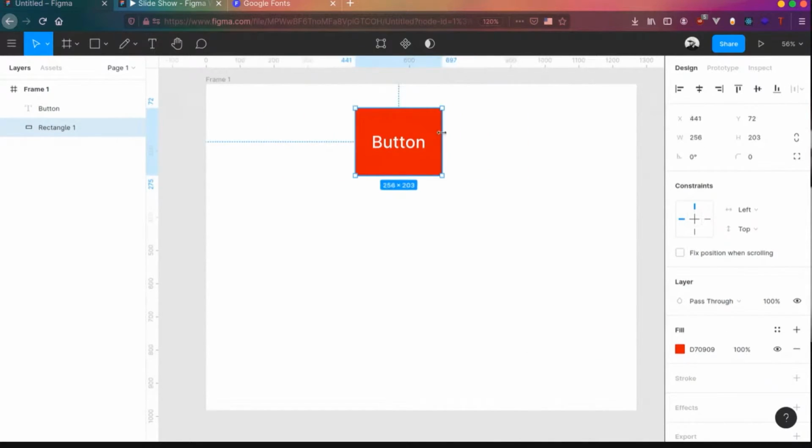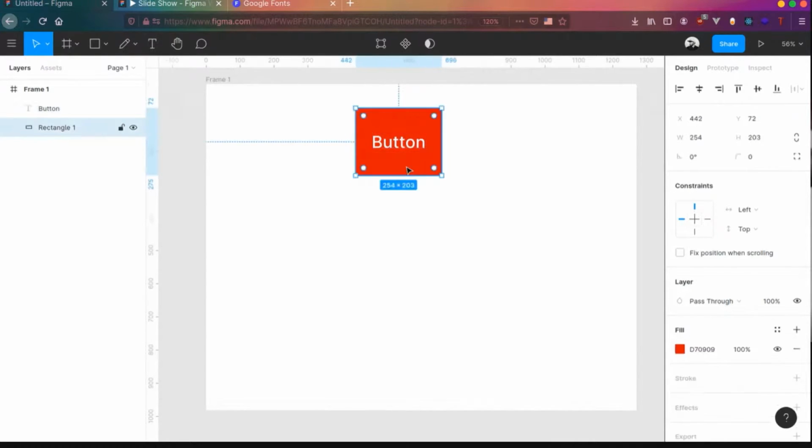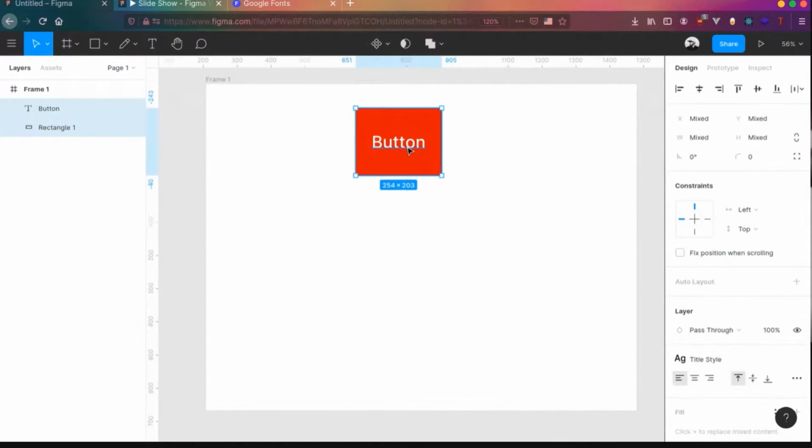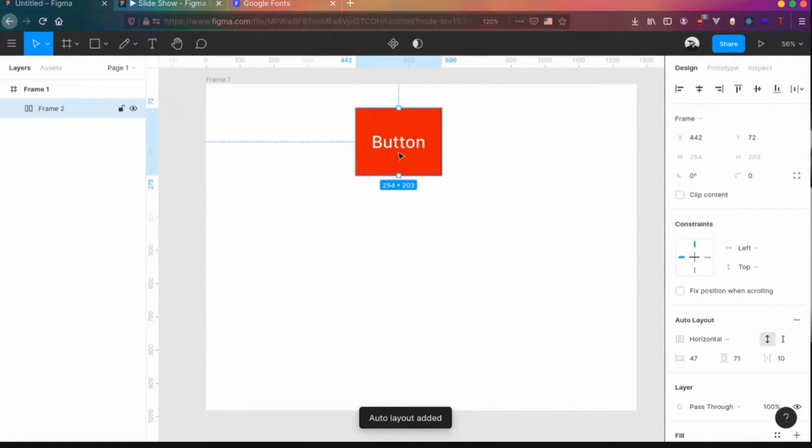You can resize the button and all. But if you do this, if you click on button something, it expands. It overflows out of the background shape because it's a shape overlap together. To prevent that from happening, you can click on the background and the foreground and right click on that, and you can see there is a new feature from Figma as add auto layout. To do that, this thing becomes an auto layout.